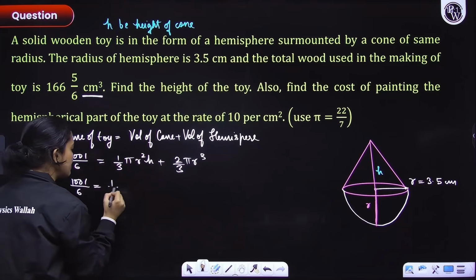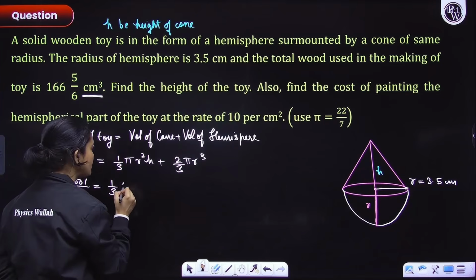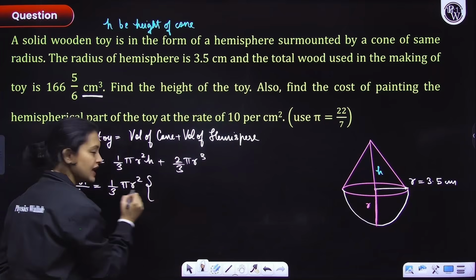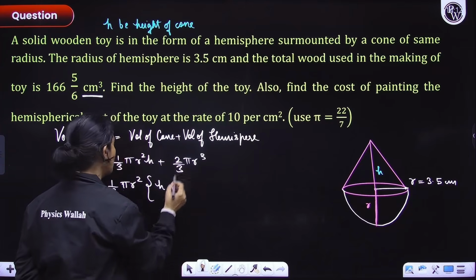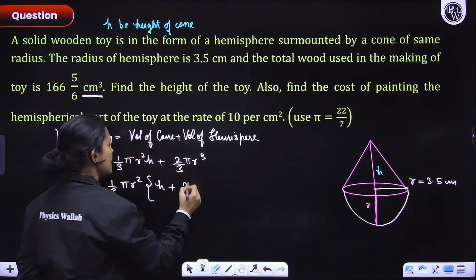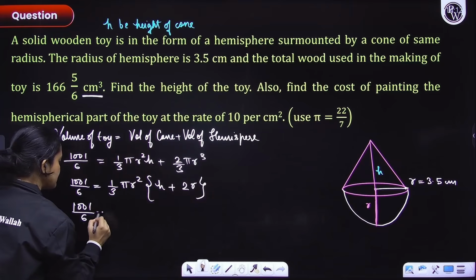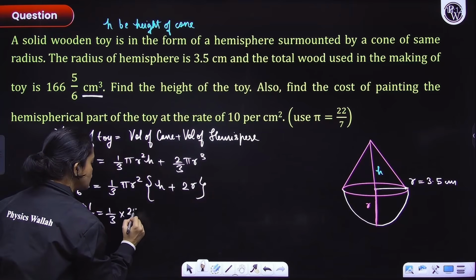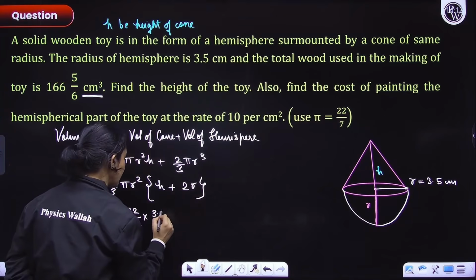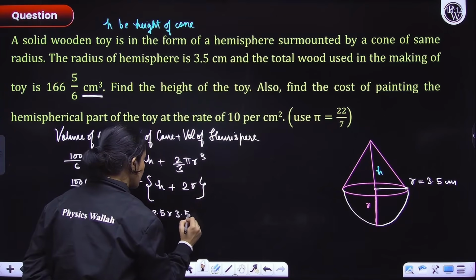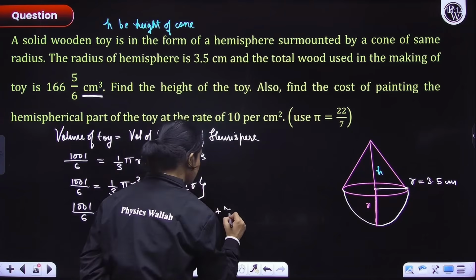Now let's quickly solve this. Plug all the values here. We have to use pi as 22/7. First of all, I'll take 1/3 pi r square outside. So if I do that, only h will remain here, and here what will remain? We'll have 2r. Now 1001 divided by 6 is equal to 1/3 into 22/7 into 3.5 into 3.5, and inside the bracket we'll have h plus 2 into 3.5, that is 7. This is what we'll have.